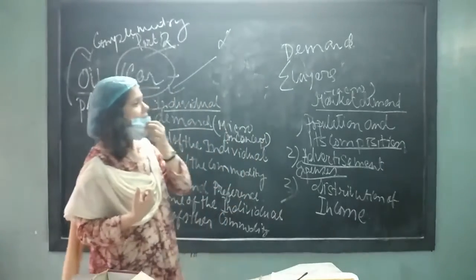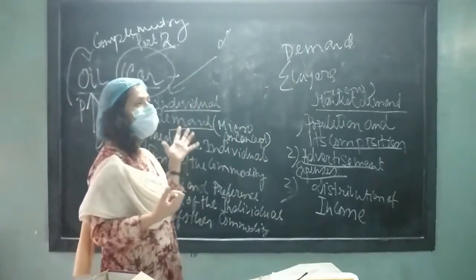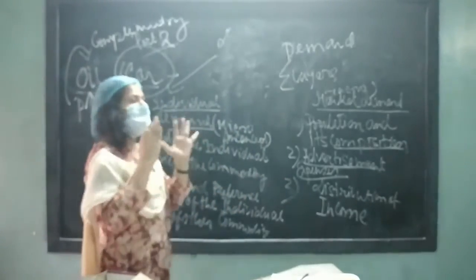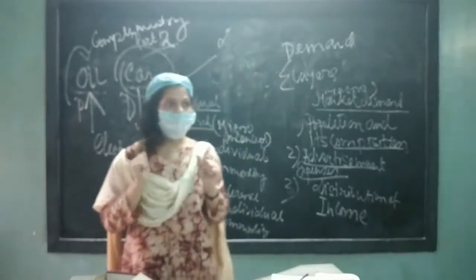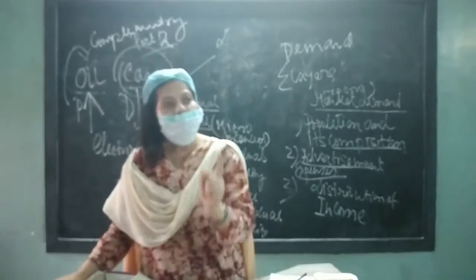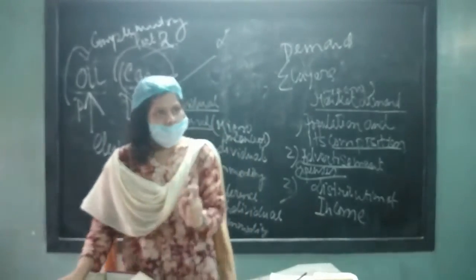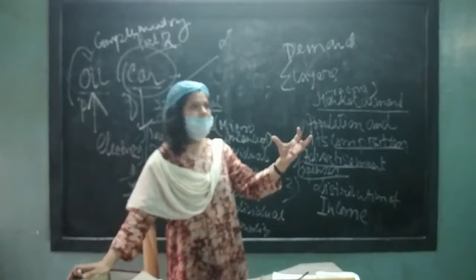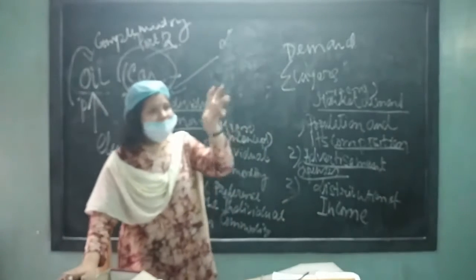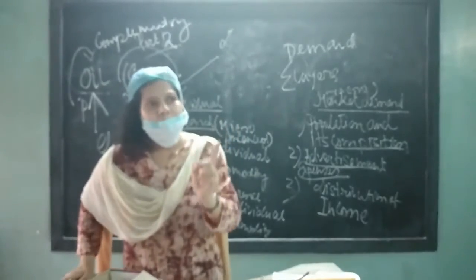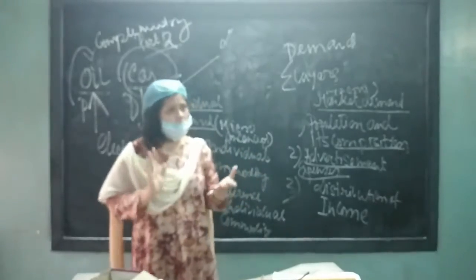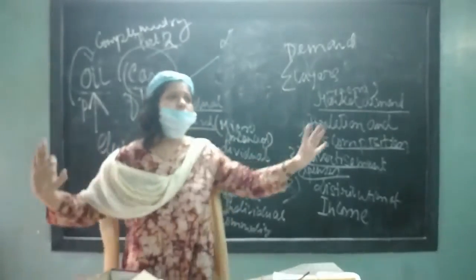But in developing countries, there is a narrow distribution of income and wealth. Income and wealth of the nation have been concentrated in the hands of a few classes of people. As a result, most of the people are not getting the fruit of the national income. The maximum national income is enjoyed by the minimum people, and the maximum people are enjoying the minimum amount of national income. That is maldistribution. It has not been distributed properly.